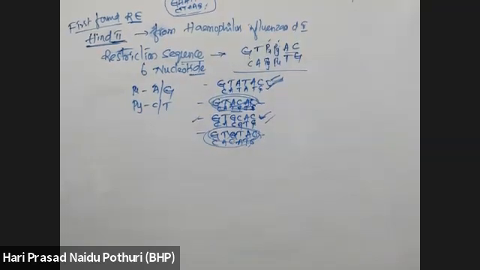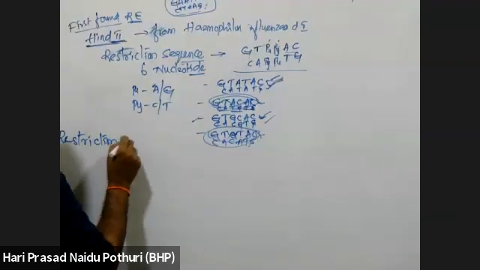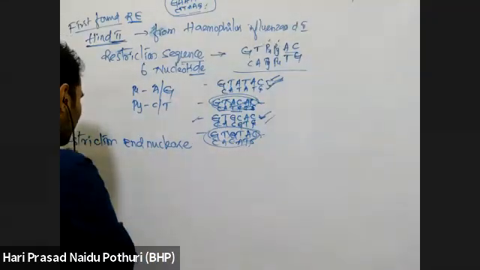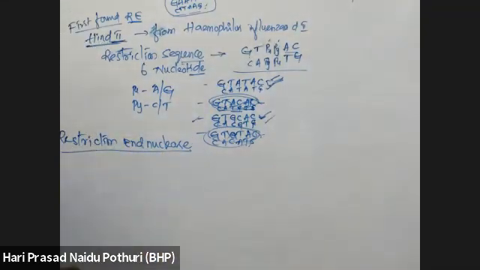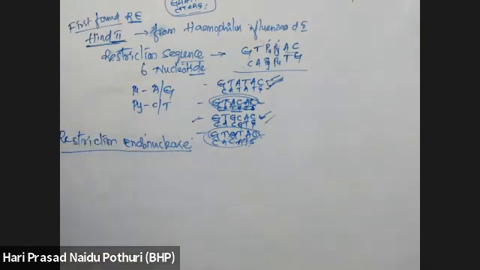First of all, see what is this restriction endonuclease? What is nuclease? Then what is endonuclease? Then what is restriction endonuclease?